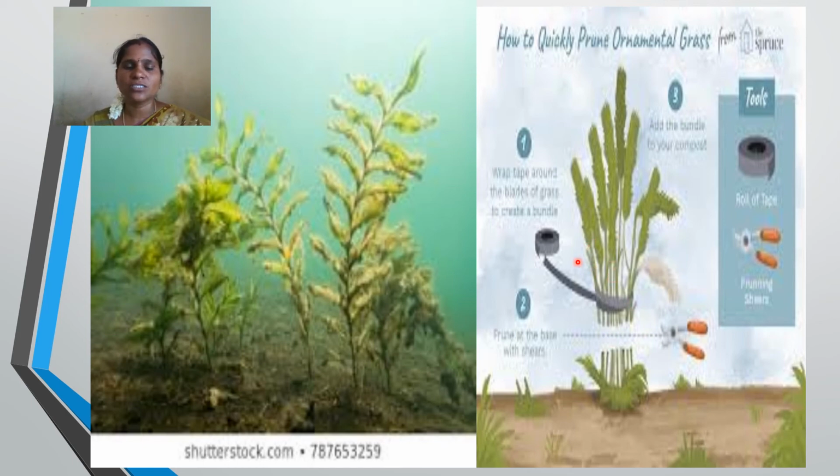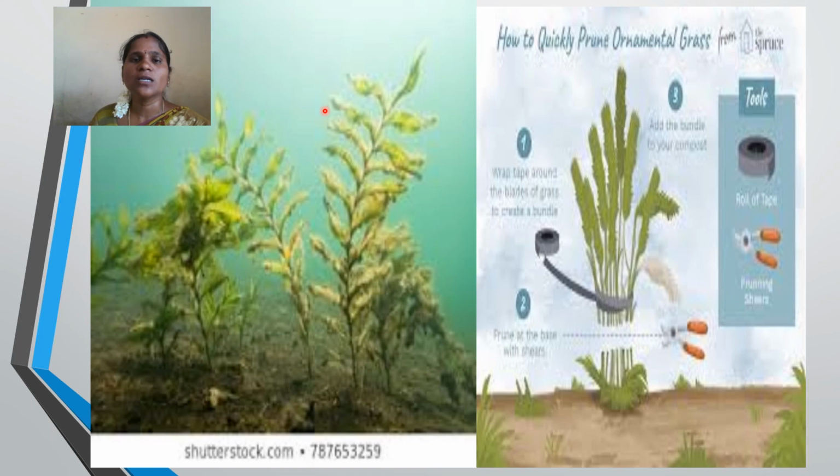It grows like bushes underwater. These leaves release oxygen for the underwater animals, and these plants do not have any stomata. They breathe through the surface of the leaf.